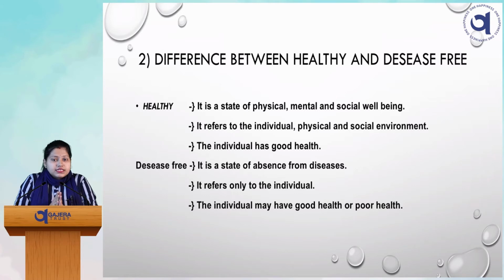But a disease free person may or may not have good health. Maybe physically he is fit, but mental and social well-being can be lacking. Okay, so these are the basic differences between being healthy and being disease free.